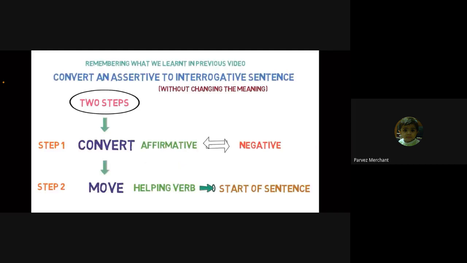Before that, let's quickly revise what we learned in our previous video. We learned a two-step formula to convert an assertive sentence to an interrogative sentence. The steps are: step number 1, if the sentence is affirmative or positive, then convert it into negative, and if it is negative, then convert it into positive. And step 2, move the helping verb to the first position in the sentence.